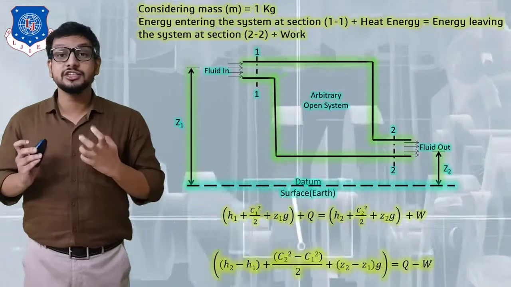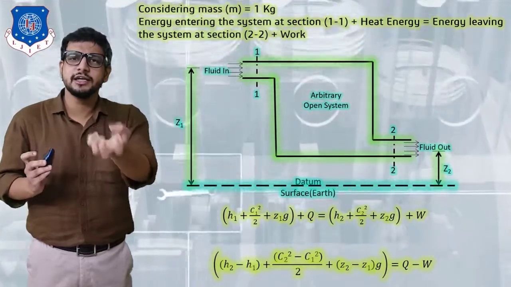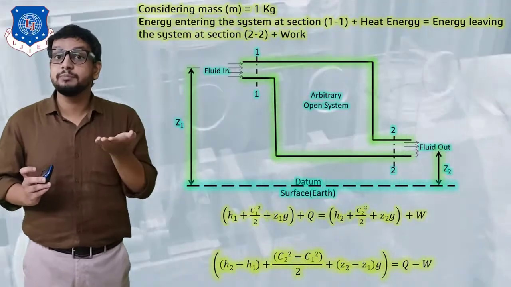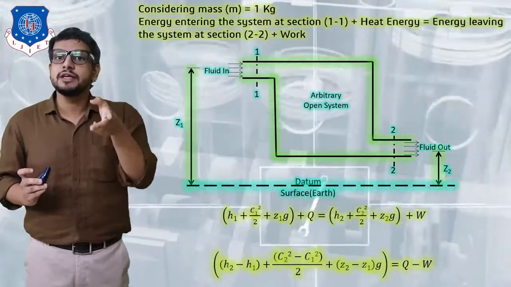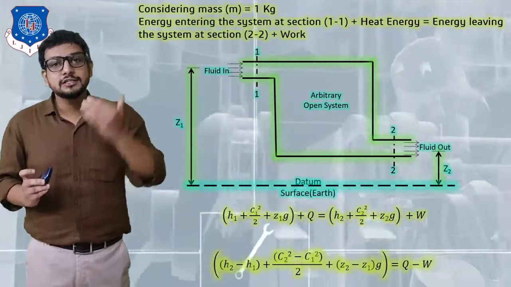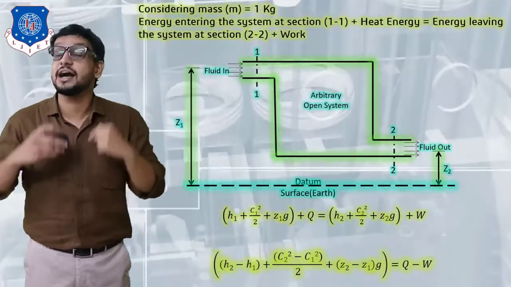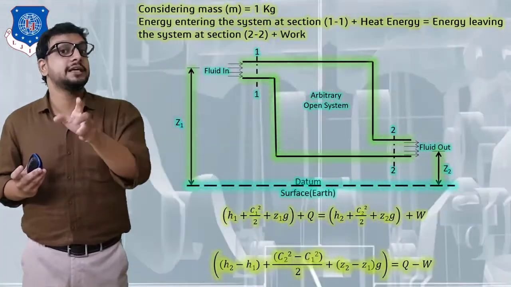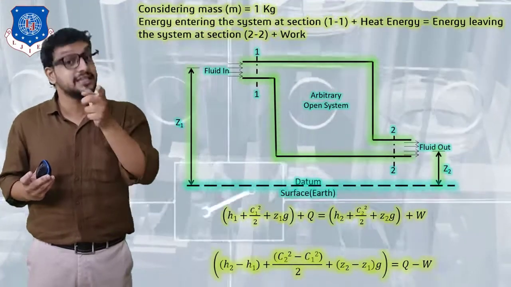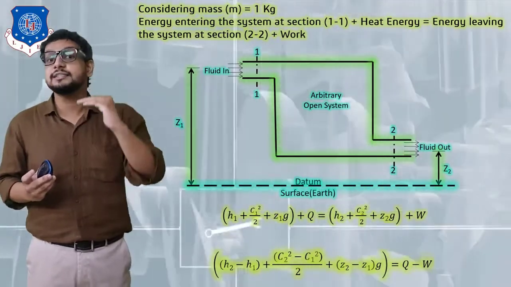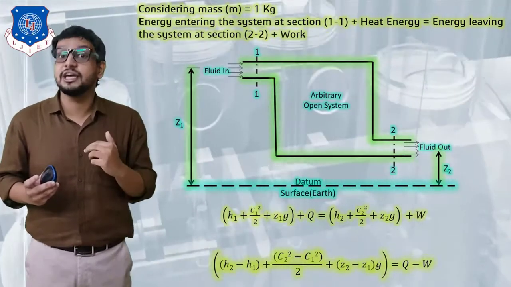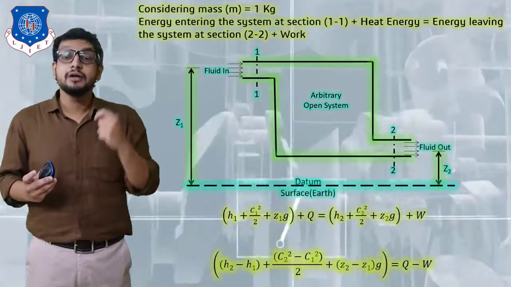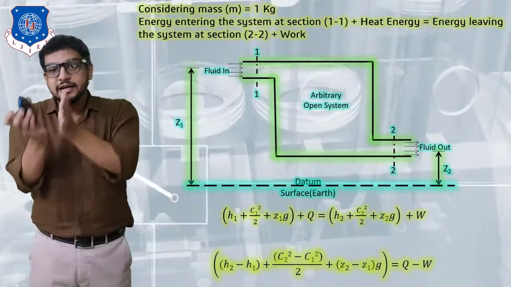What different forms of energy is it going to possess? We would say it has an internal energy, right? Then it has a flow energy P1 V1. We know U plus PV is our enthalpy, right? Then it is entering a system, which means it has a kinetic energy mv square by 2, but over here we are going to represent velocity by c. Remember this. So the formula will be mc square by 2. Along with that, it is at a height, so we can say potential energy mgh, but over here I have represented height by z, so we can say mgz. And it is entering an open system.